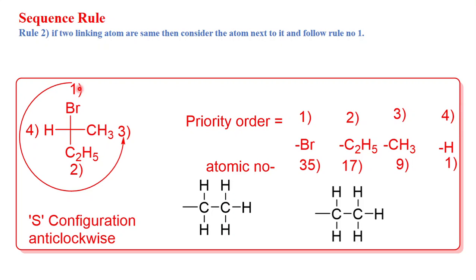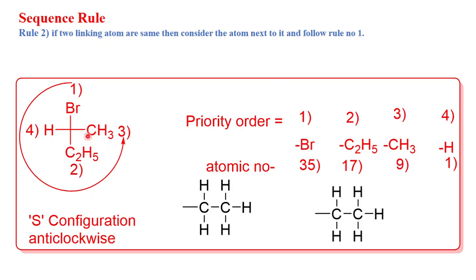In rule number 2, what you are doing is that if the two linking atoms are the same, then consider the next atom to it. To understand this simply, let's take this molecule. This is your chiral carbon, attached to bromine, methyl group, ethyl group and hydrogen. Bromine has the highest atomic number, so it gets first priority.